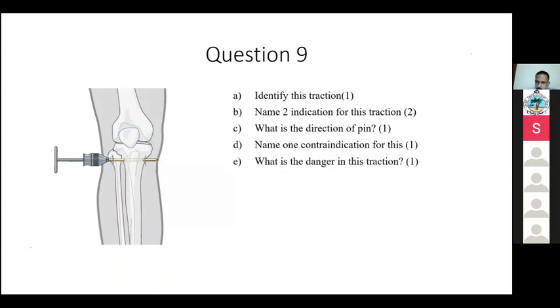So what is one contraindication for this? Local infection. Ligament injury. Yeah, ligament injury. Very good. So how much weight can you have with skeletal traction? 10% of body weight. Yeah, 10%.